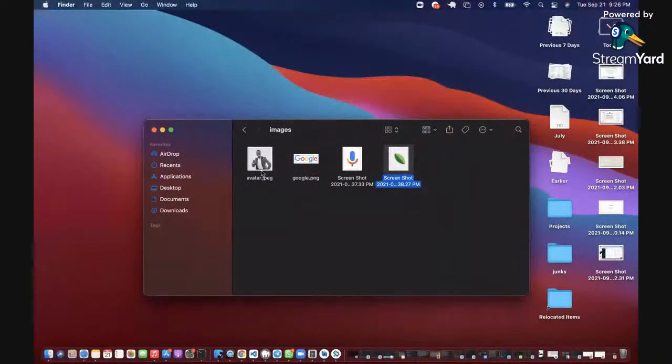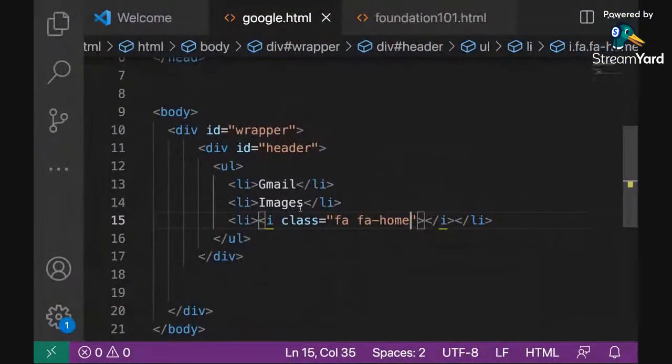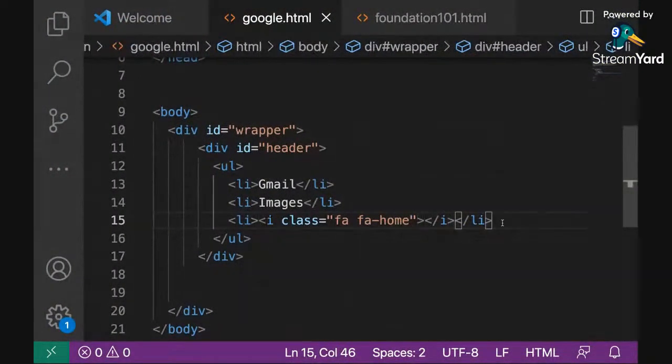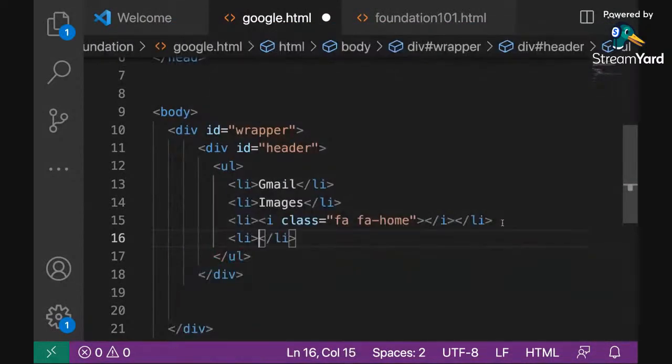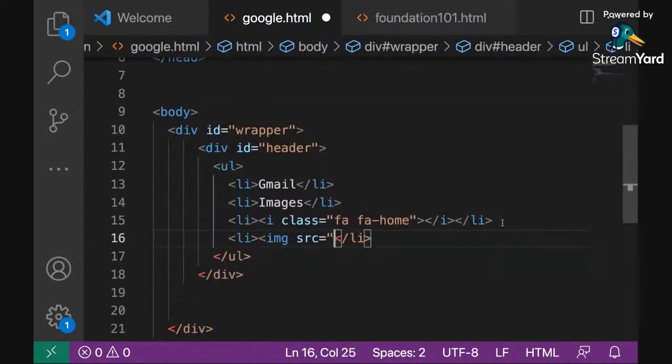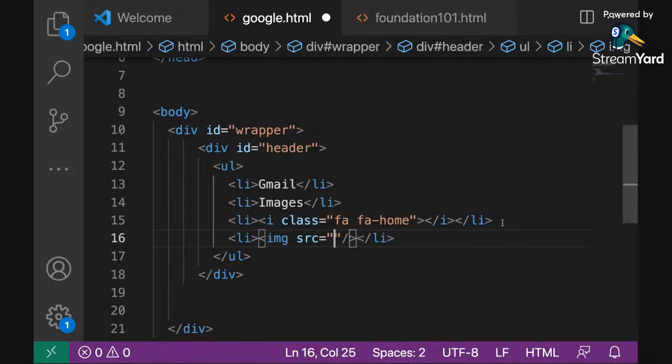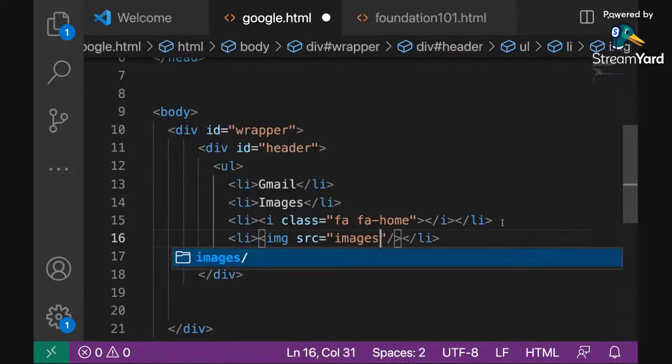So let me link this image right here. The asset is named avatar.jpeg. I don't know if you can see it clearly, it's named avatar.jpeg, so that is the name I'm going to use in my code. I'm going to go to the next line, include an image tag, src, right? And then I'm going to link to the images folder and then avatar.jpeg. That is the name of the file.